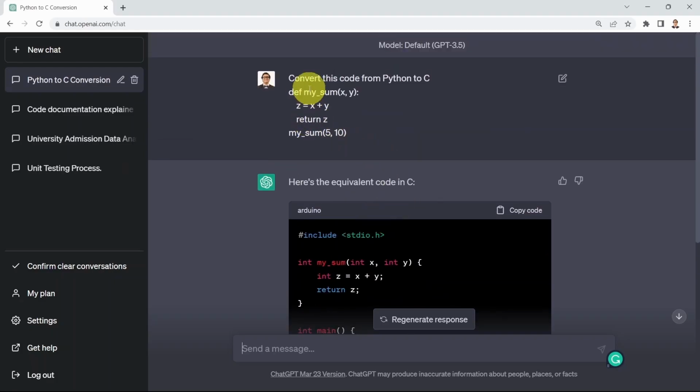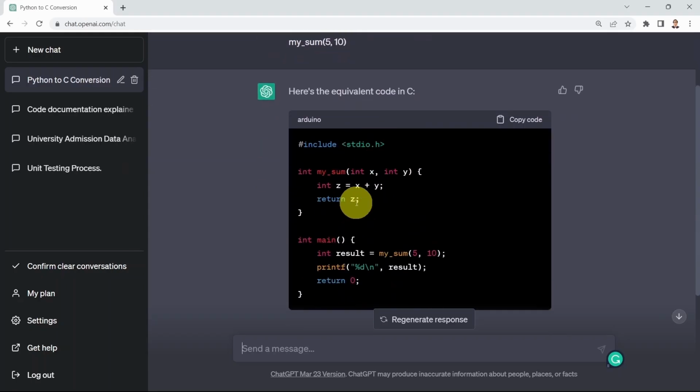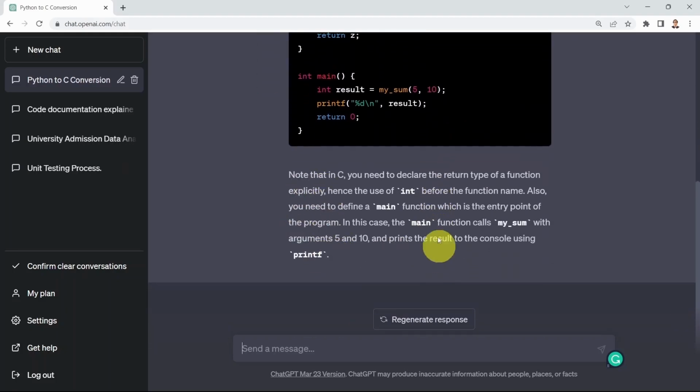Python is very clean here. You won't see any curly braces or semicolons, but here you will see semicolons. You will see there are some curly braces as well. And okay, looks pretty good. And it's also explaining to you what that code actually performs.